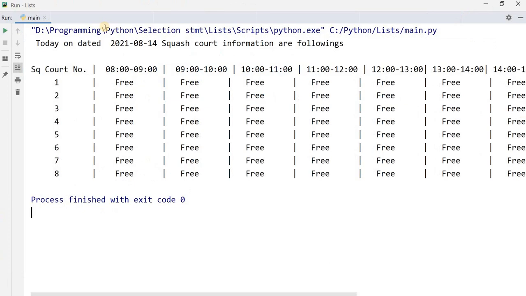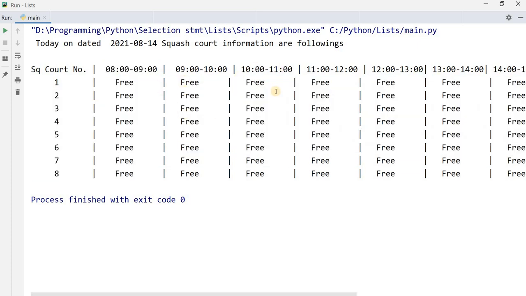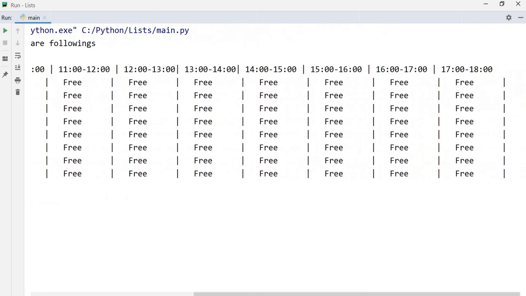When I run this, you can see today's date, which is 24th August. The squash court information is as follows. Squash court numbers 1, 2, 3, 8. This is the timing: 8 to 9, all the courts are free. 9 to 10, all are free. 10 to 11, and so on. It will move till 17 to 18 and all the courts are available.